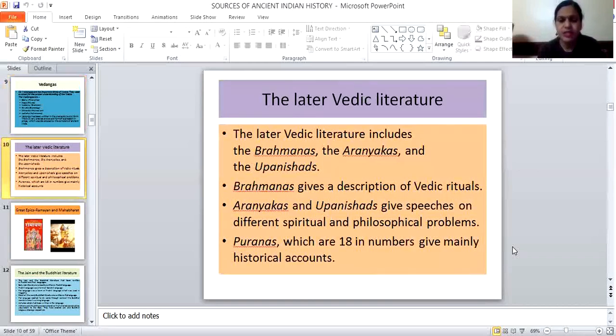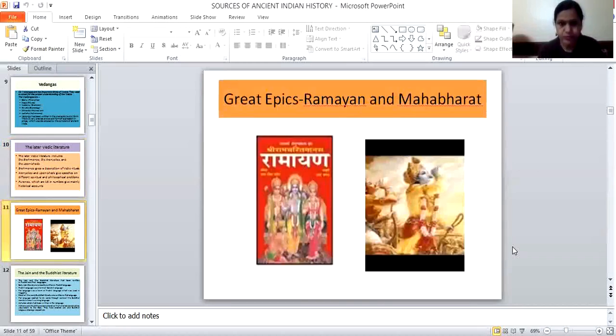Then later Vedic literature: Brahmanas, Aranyakas, and the Upanishads. Brahmanas, as I already mentioned, give a description of Vedic rituals. Aranyakas and Upanishads give discourses on different spiritual and philosophical problems. Puranas are 18 in number. They are very important from a historical point of view.